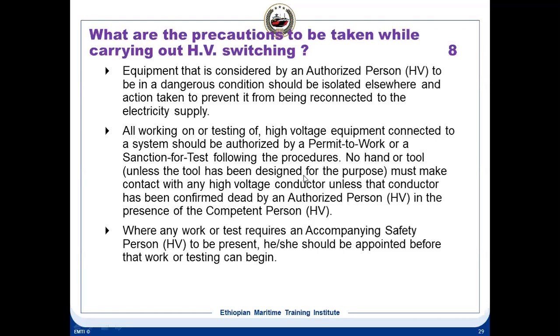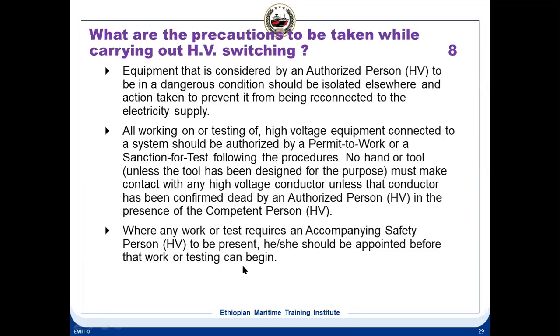No hand or tool should be in contact with the high voltage conductor unless the conductor has been confirmed dead by the authorized persons in the presence of a competent person. When any work or test requires an accompanying safety person to be present, he should be appointed before the work begins. So for high voltage, the competent person is working, and the authorized person is a supervising person. It means he is authorizing the work.